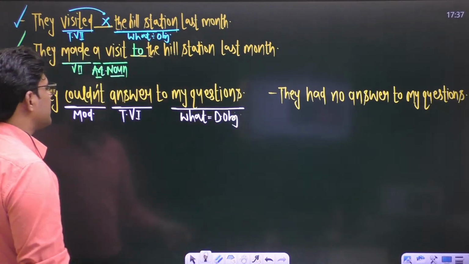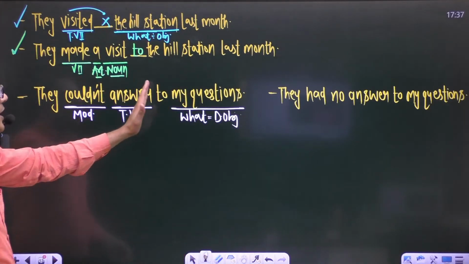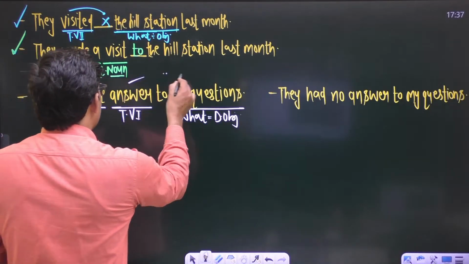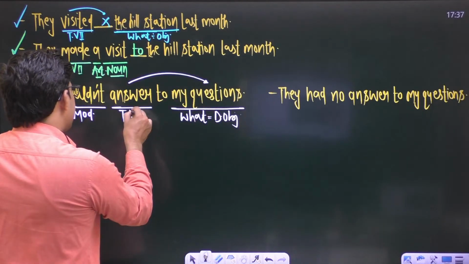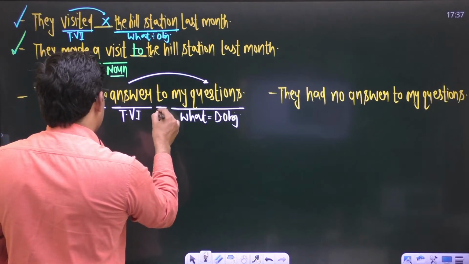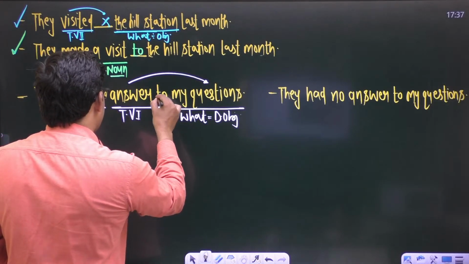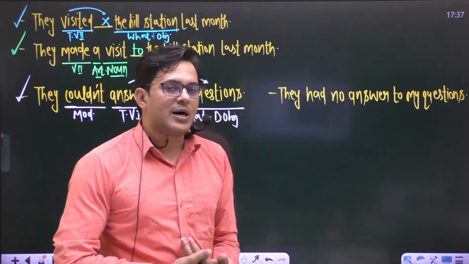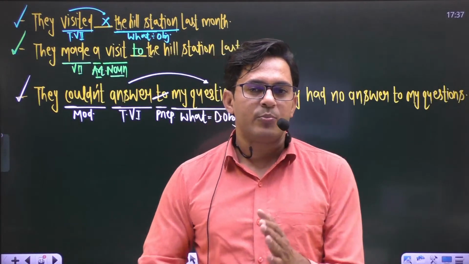How can you put questions? What could they not answer? So reply is what, they could not answer my questions. Now it becomes a transitive verb. Transitive verbs are not followed by a preposition to, right? This transitive verb answer is not followed by a preposition to.